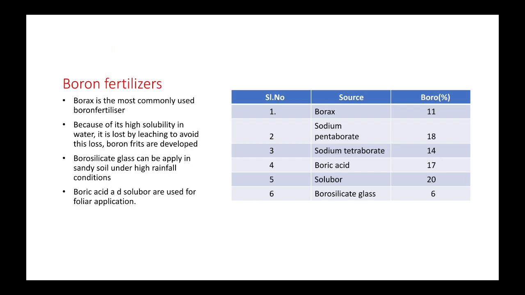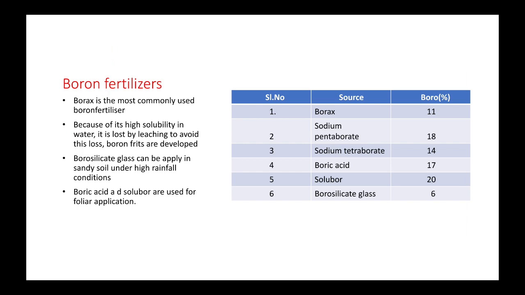So next, this slide shows boron fertilizers. Borax is the most commonly used boron fertilizer. Because of its high solubility in water, it is lost by leaching. To avoid this loss, boron frits are developed. Borosilicate glass can be applied in sandy soil under high rainfall conditions. The last ones, boric acid and soluble, are used for foliar application.